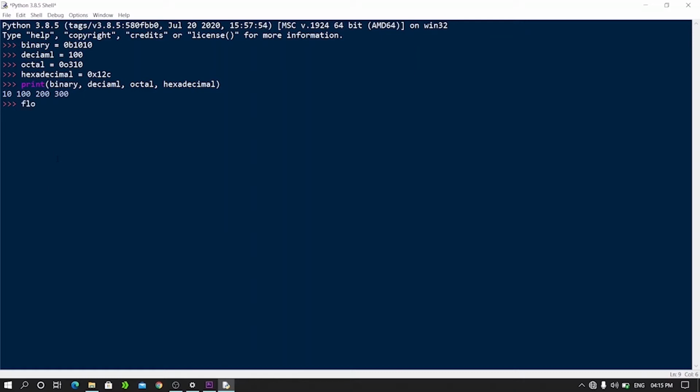So I'll write float_1. I will assign 20.5 to it. Hit enter. Create one more float variable. So I'll write float_2 = 1.5e2. Here e2 represents the exponential value. So I'll hit enter. Print these float variables.